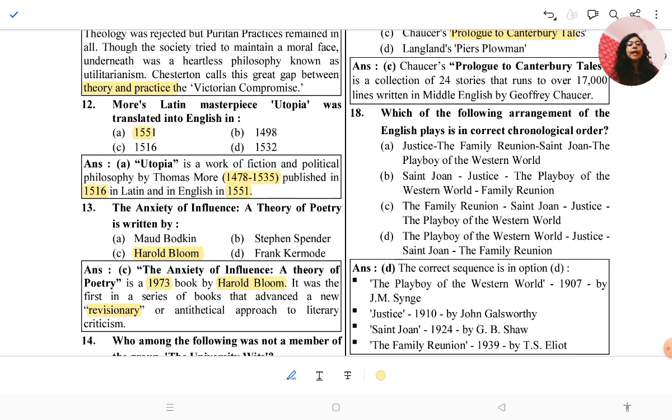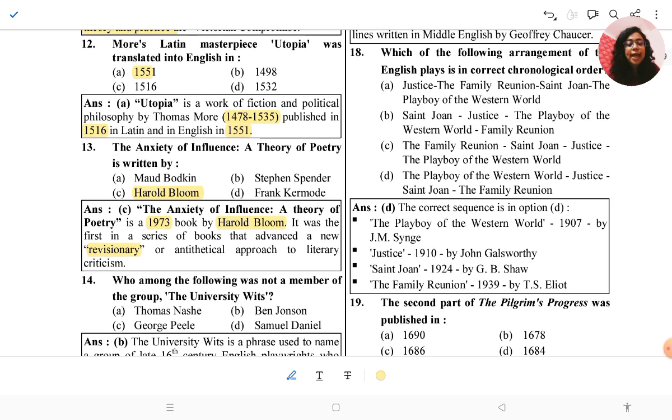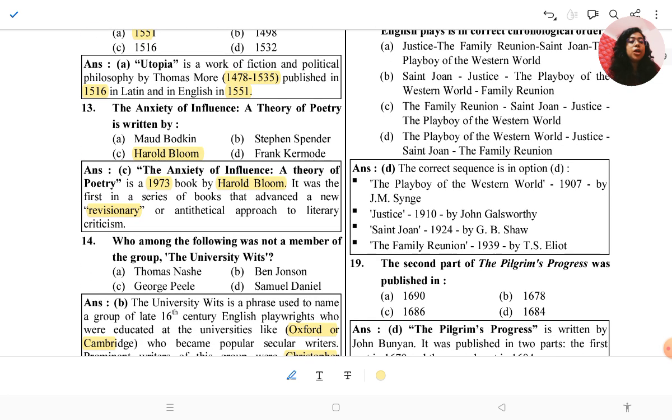Then the chronological order, the next favorite chronological question. So I will go to the answer, which is first will be Playboy of the Western World. Playboy of the Western World, which was published in 1907 by J.M. Synge.